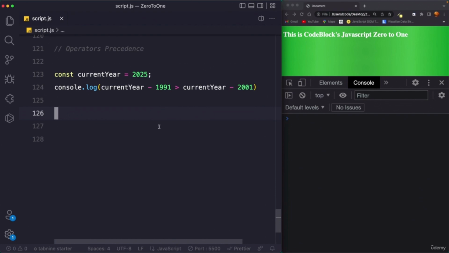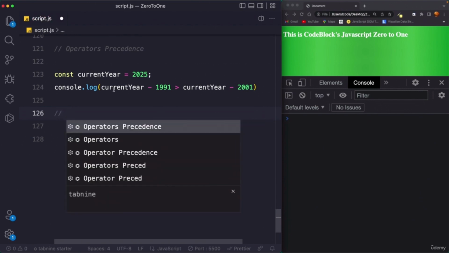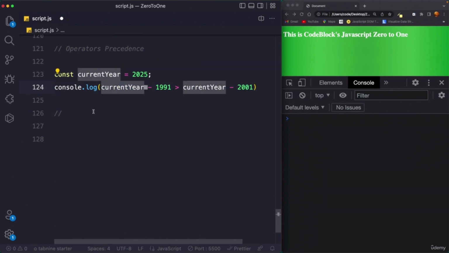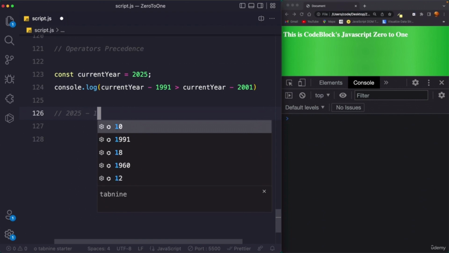So pause it now. I hope you were able to complete it. It's very easy. Let's evaluate it code by code. What is the current year? 2025, right? So I can say 2025 minus 1991, and then greater than 2025 minus 2001.